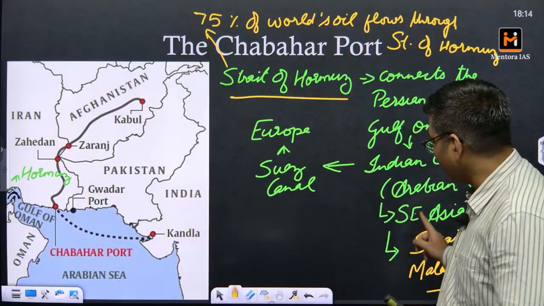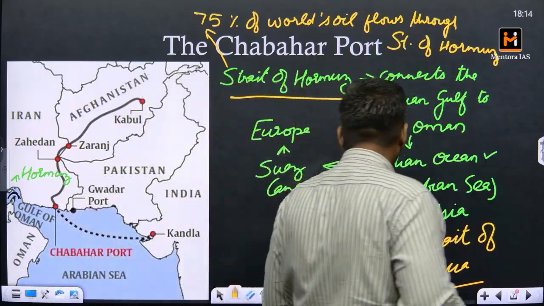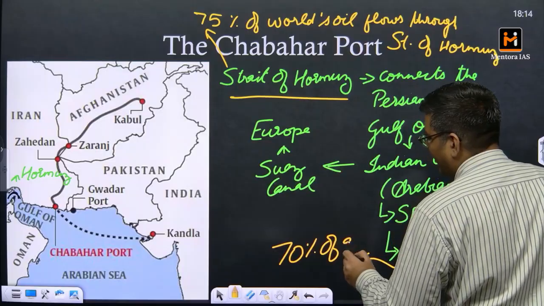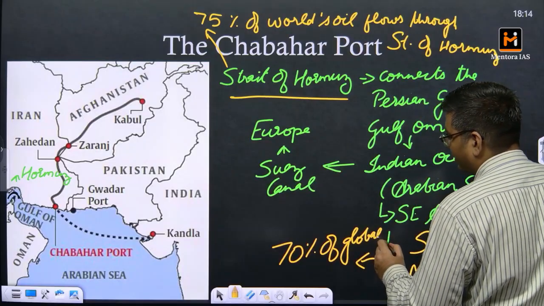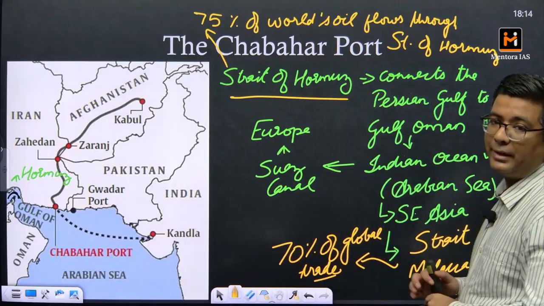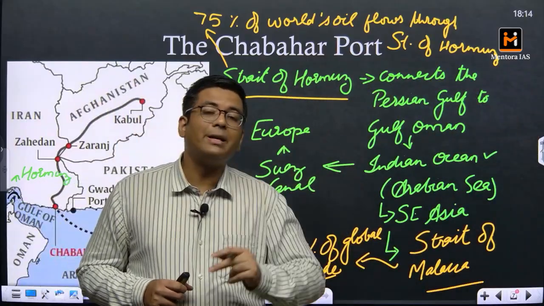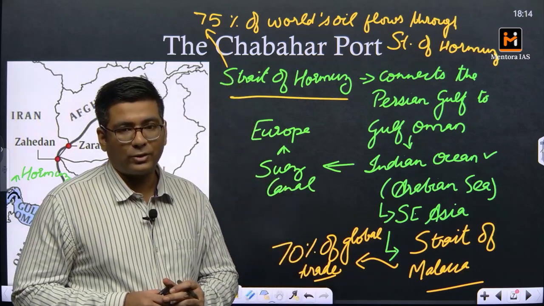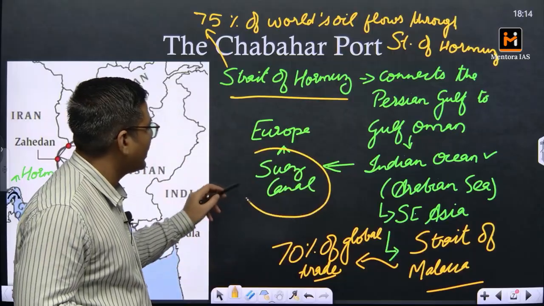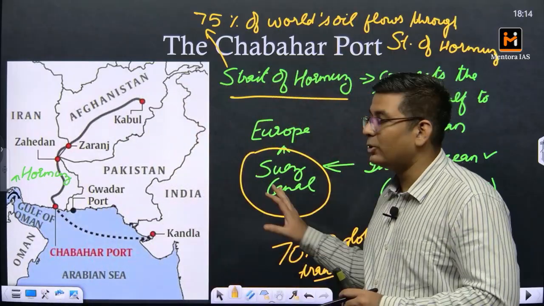Now the second one, the Strait of Malacca. Almost 70% of global trade takes place via this strait. 70% of the global trade. A very important choke point, and both of them are very critical for the entire global economy to function. Now the third choke point here is the Suez Canal. So all of these things get related together.